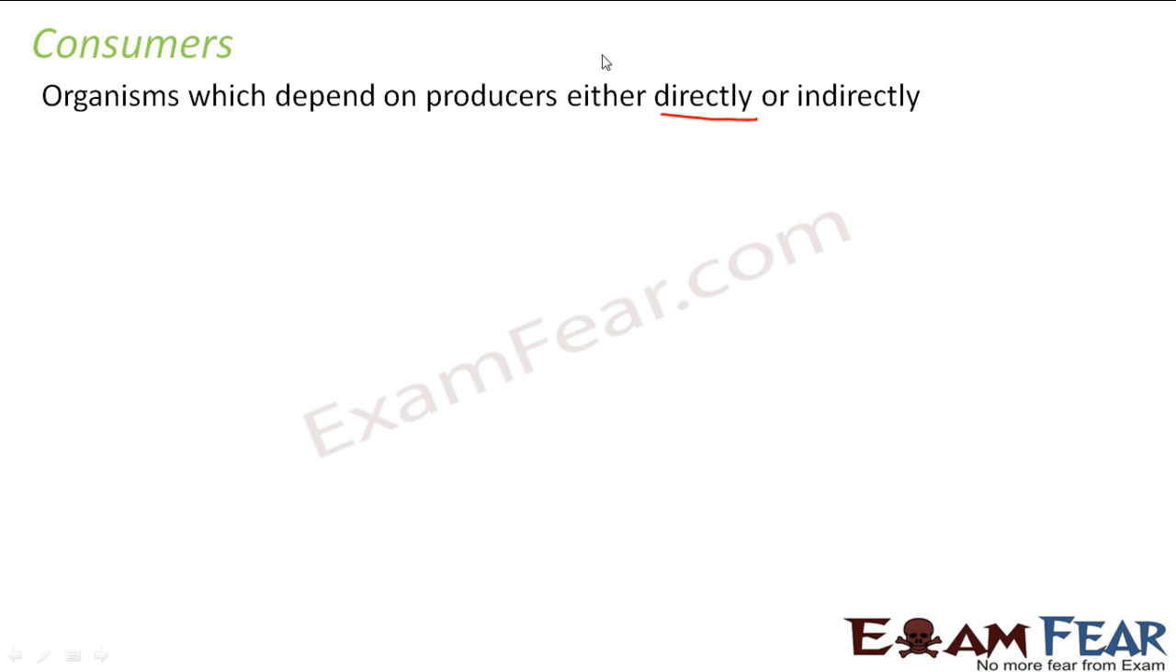Now when I say depending on producers indirectly, what do I mean by indirect dependence? For example, let us consider a lion. Now a goat feeds on the plants.